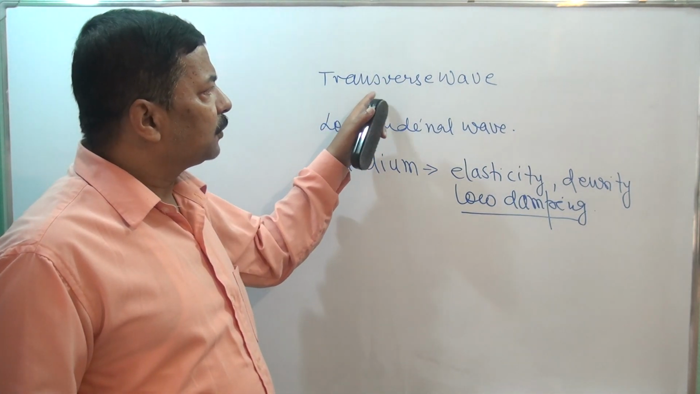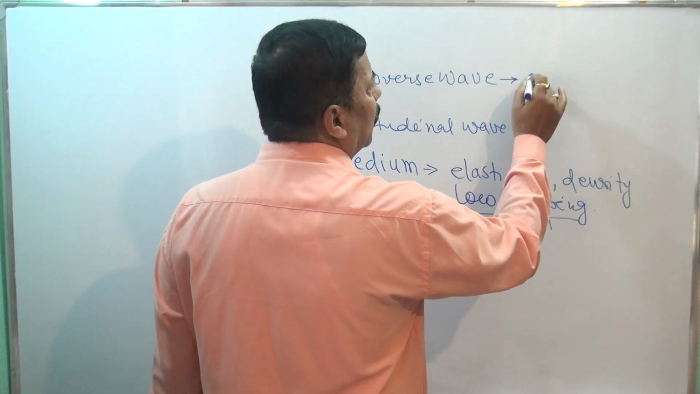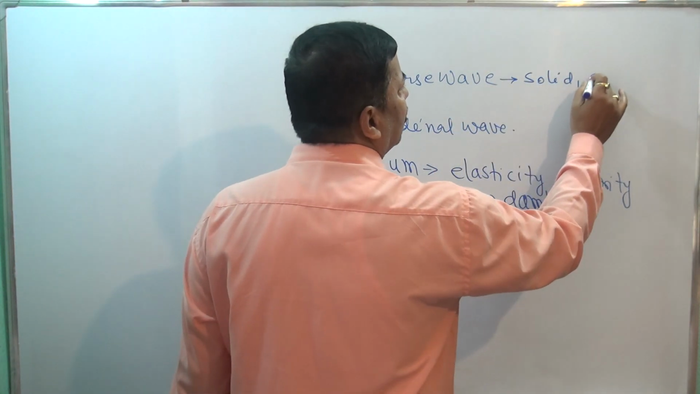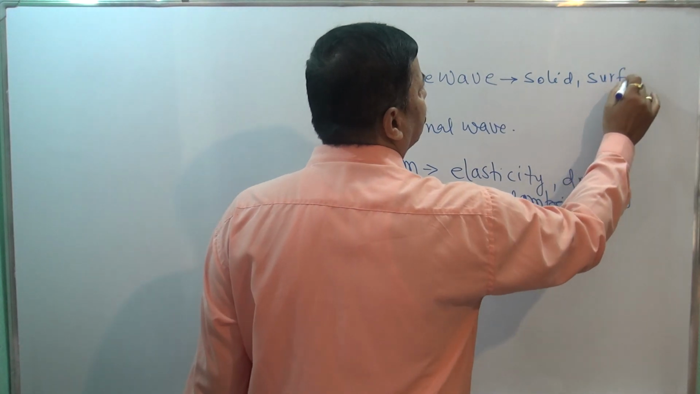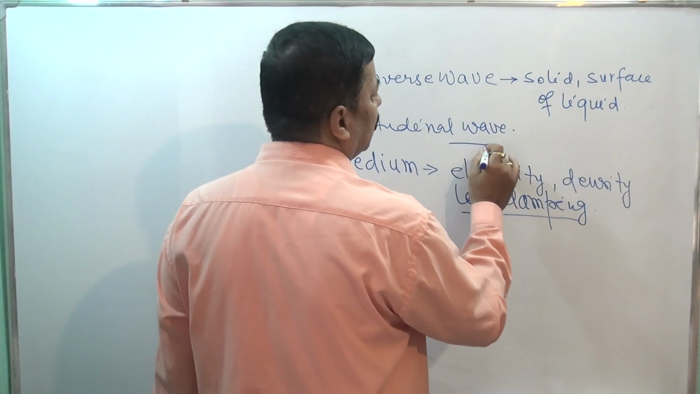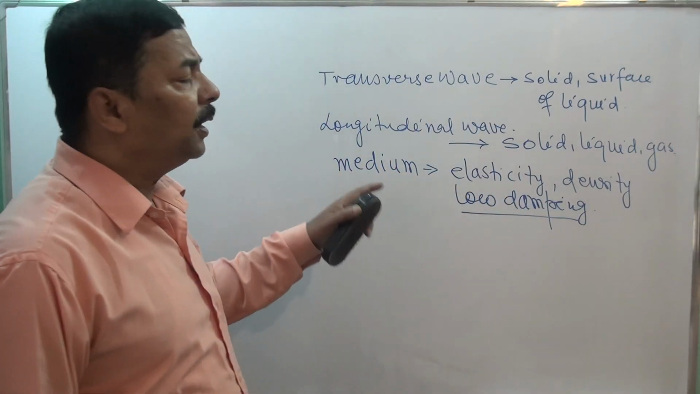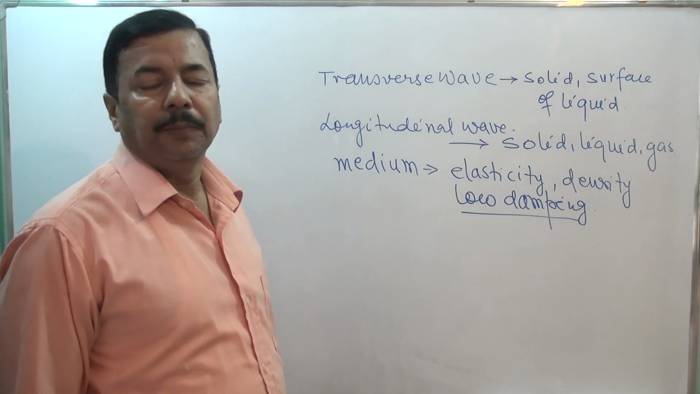Now, transverse wave is possible in solid medium and on the surface of liquid, whereas longitudinal wave is possible in all the three media. This thing should be clearly understood by you.